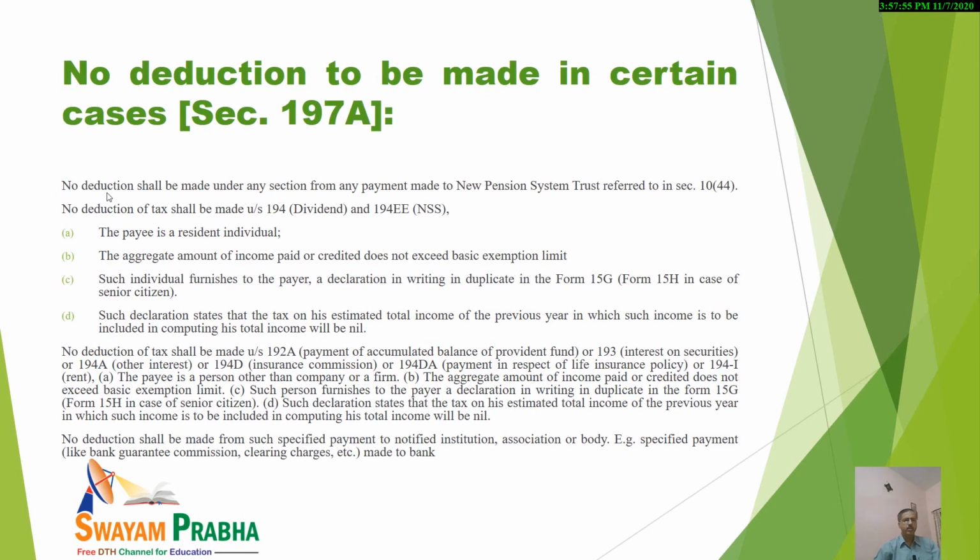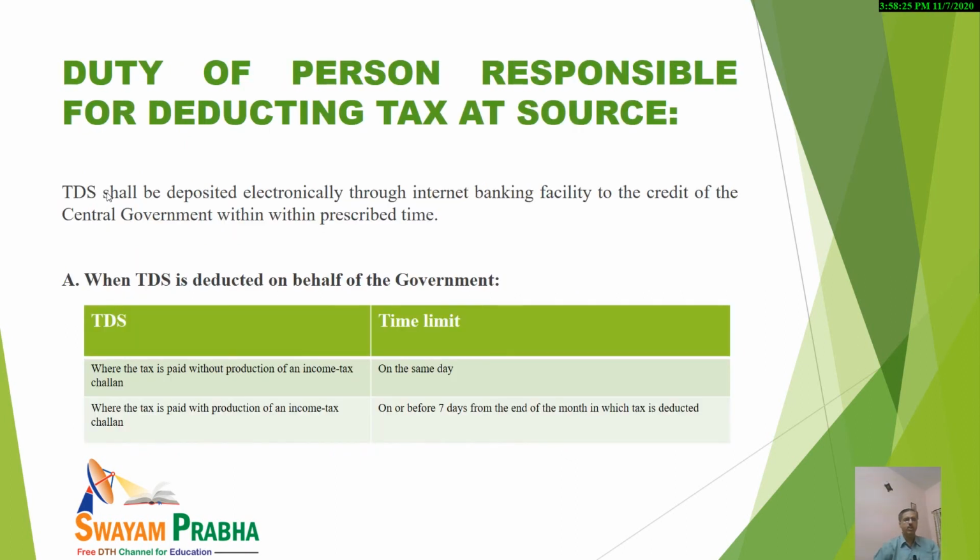I have already discussed that no deduction shall be made from the payment when NPS is there. So kindly note that in case of NPS, it is not applicable. National Pension Scheme, it is not applicable, so it should be noted. And one thing more, no TDS shall be made under 192A on payment of accumulated balance of EPF. So these provisions were discussed with you.